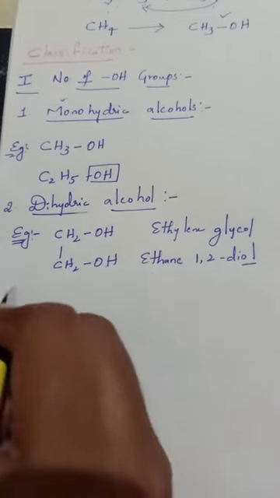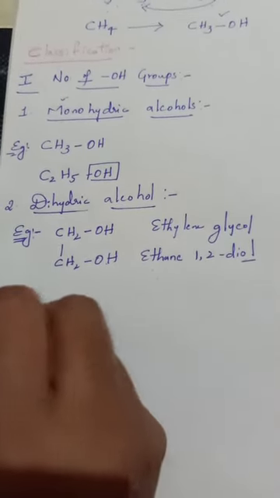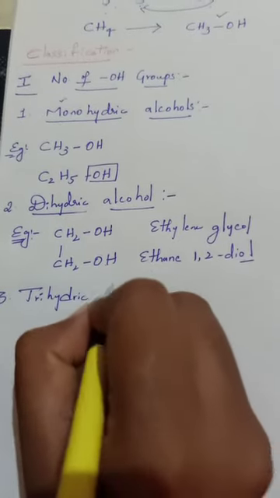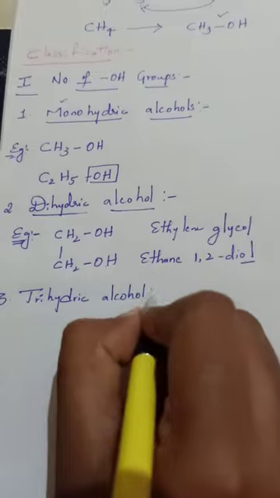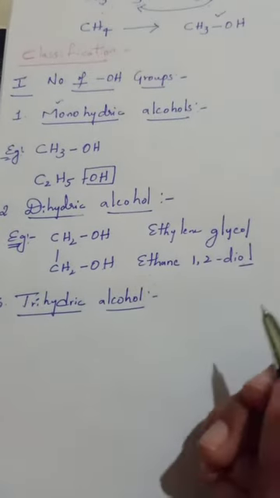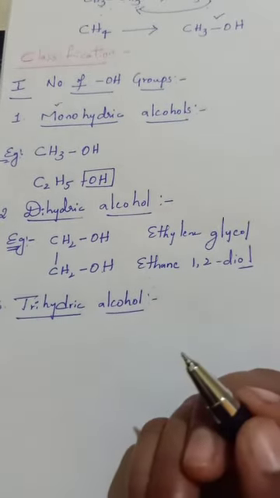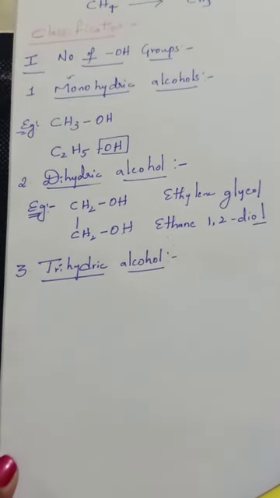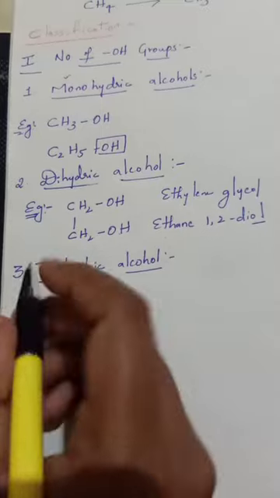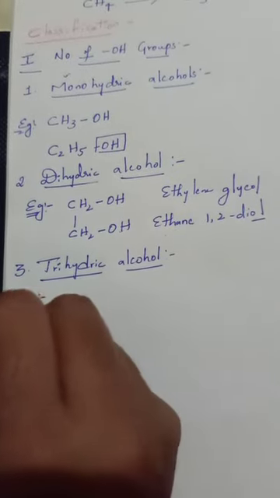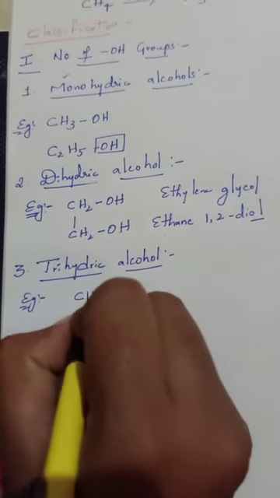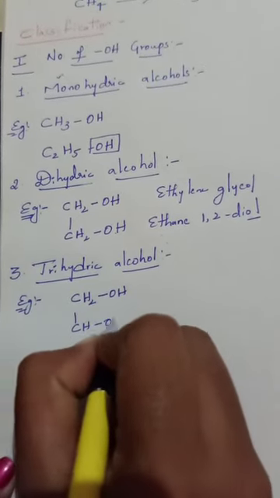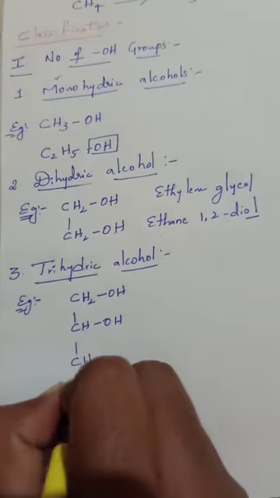The third type is trihydric alcohol. These are alcohols which contain 3 hydroxy groups in the molecule. If a compound contains 3 OH groups, it is known as a trihydric alcohol. An example is CH2OH-CHOH-CH2OH.